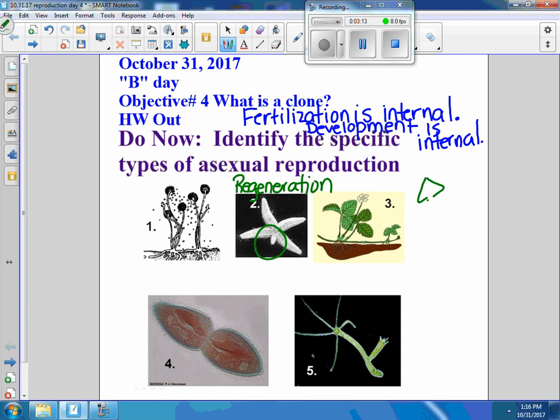So here's your planaria. If you cut the planaria, and sometimes you can cut it in a lot of different spots. Let's say we cut it right here. The top part gets cut off. This is going to regenerate the bottom. The bottom part is going to regenerate the top. And we have 2 whole new organisms. Planaria have the ability to regenerate when you cut them up. You can cut them like 30 times and we'll make 30 new planaria. They're kind of cool.